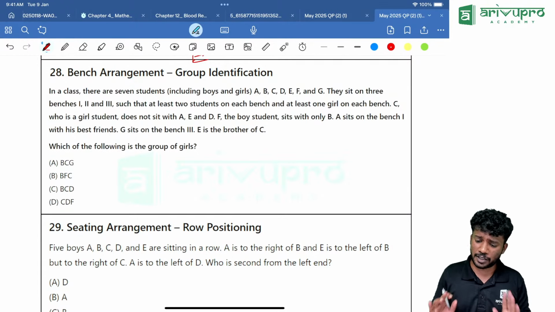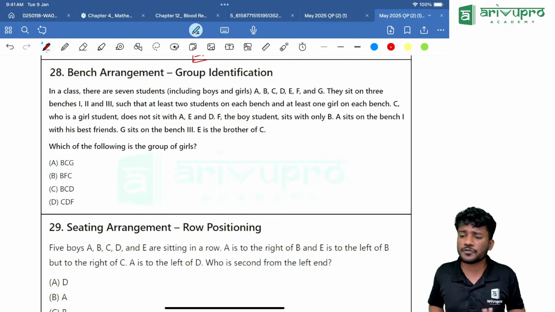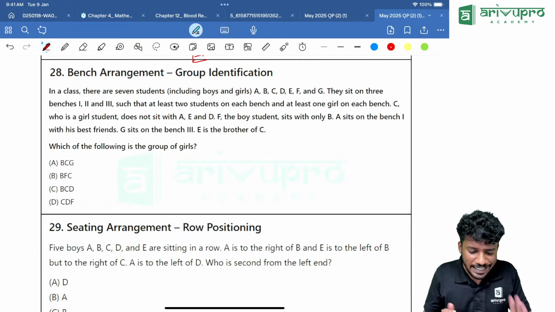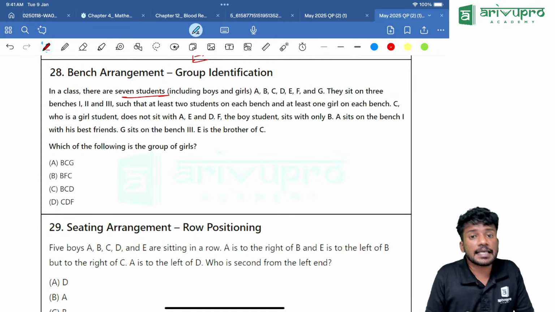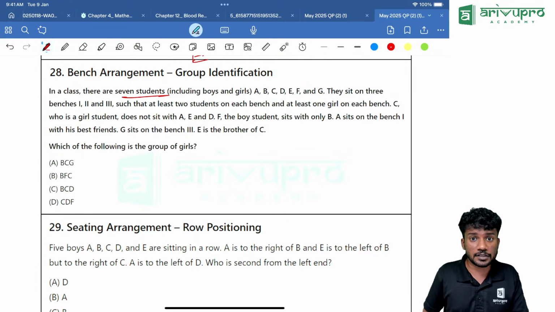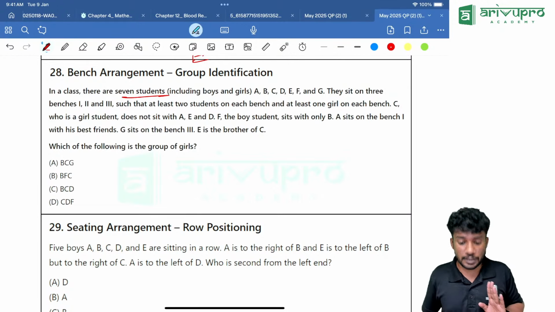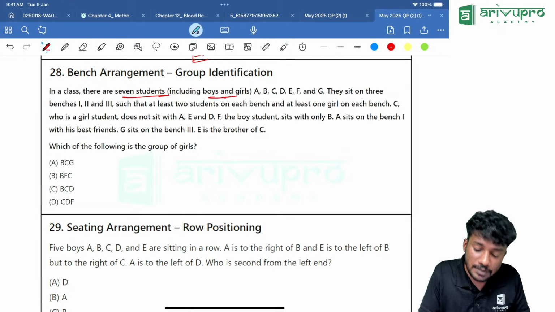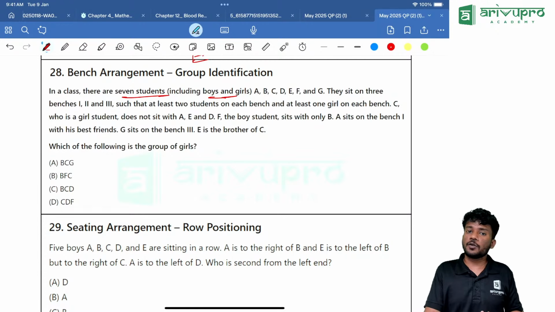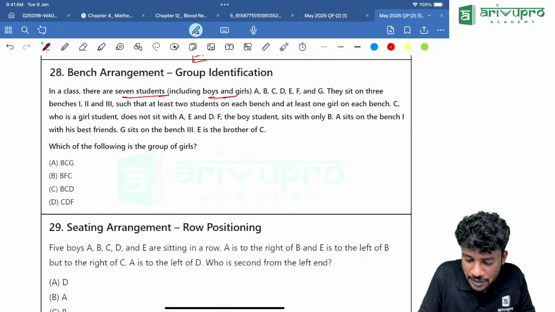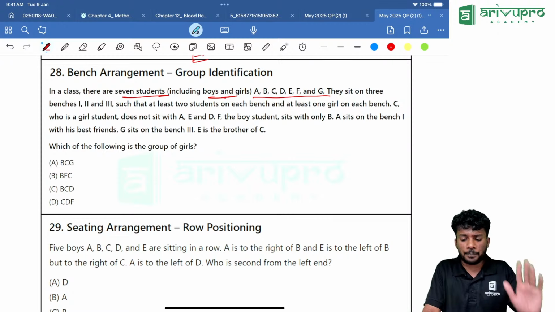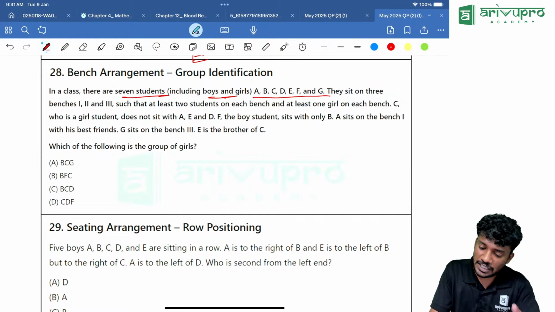Group, it is actually a good question. You will get the answer without solving everything. In a class, there are 7 students. How many students are there? 7 students are there, including boys and girls. A, B, C, D, E, F, G are the people.